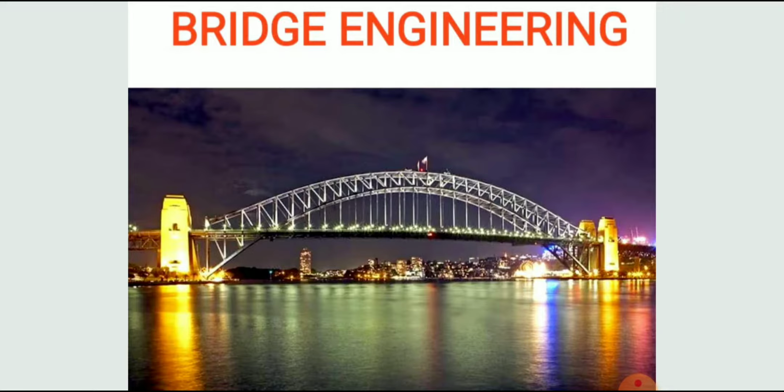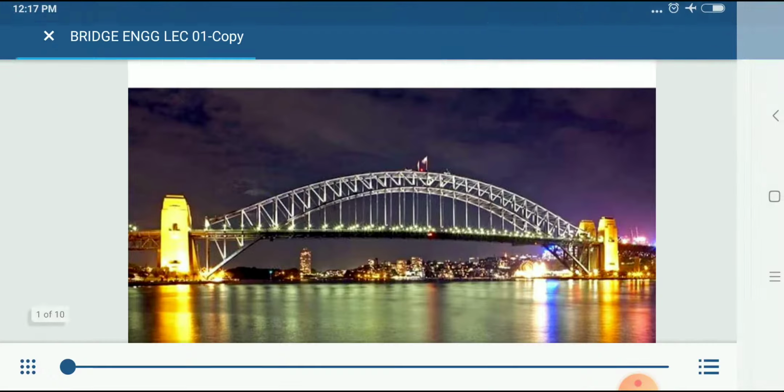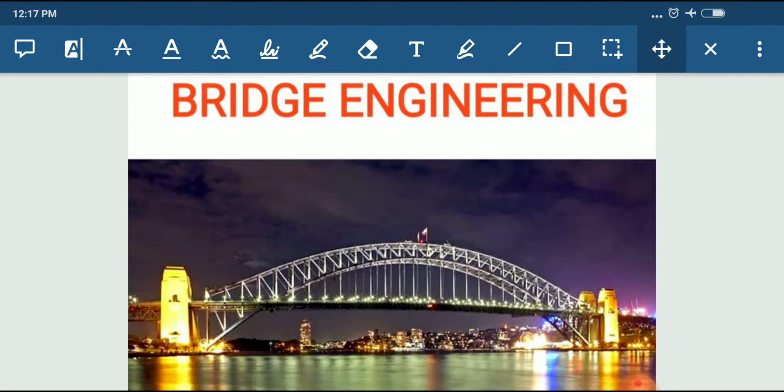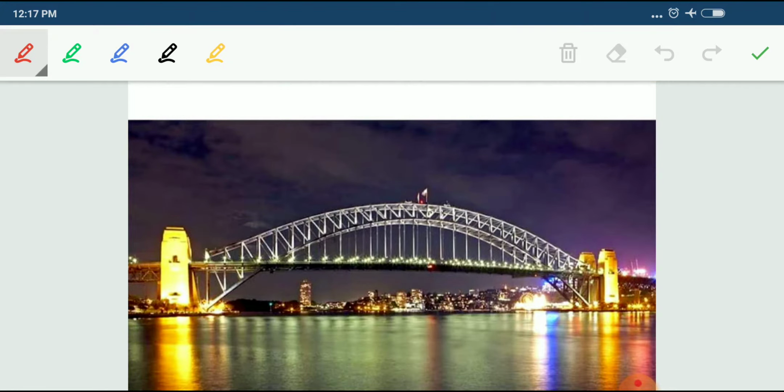Today we will discuss bridge engineering. First we will know what we mean by a bridge. Usually a bridge is constructed to avoid obstacles for the movement of vehicles.